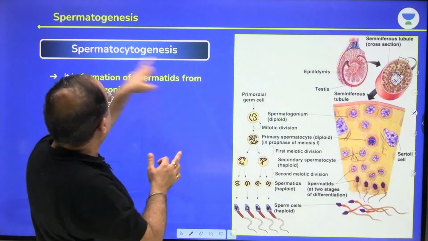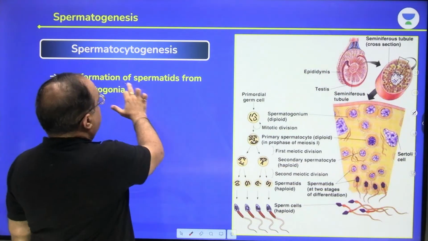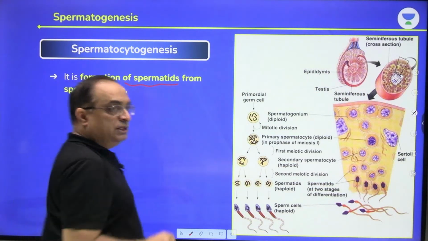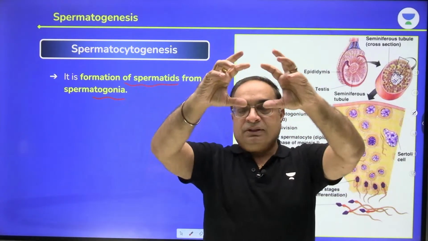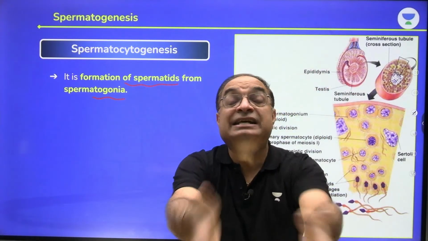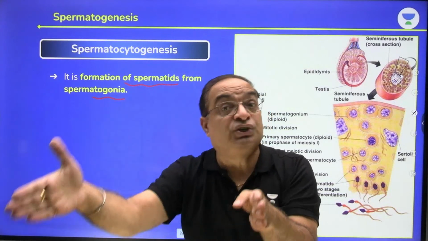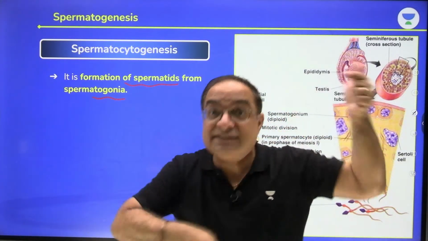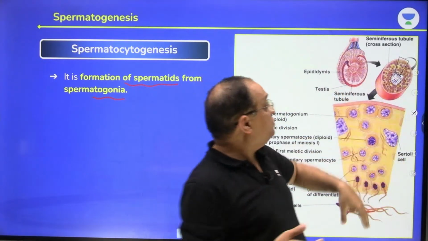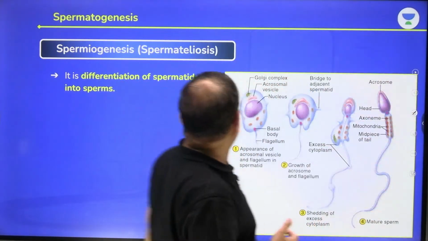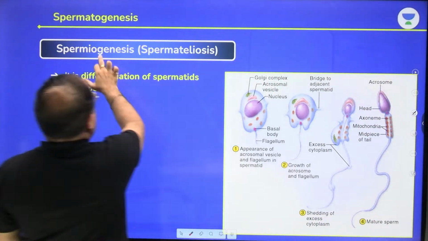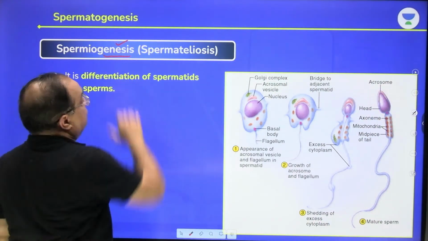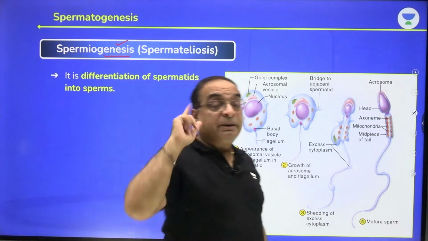Now see, what is spermatocytogenesis? Formation of spermatids from spermatogonia. Spermatogonia get converted into spermatids. That is spermatocytogenesis, when cytological changes are happening. Then when the spermatids are converted into sperms, that is the next stage, that is spermiogenesis. Please do not get confused between these terms.